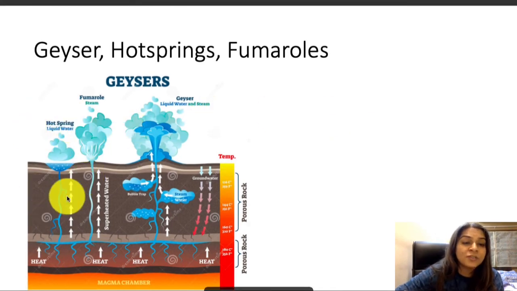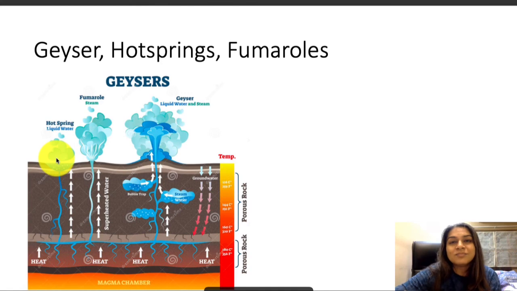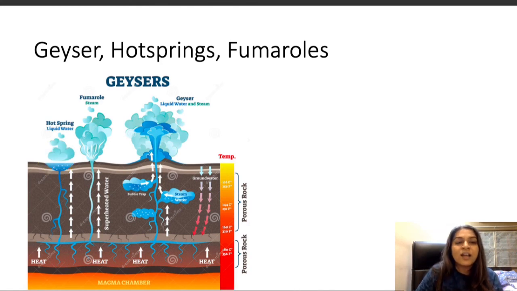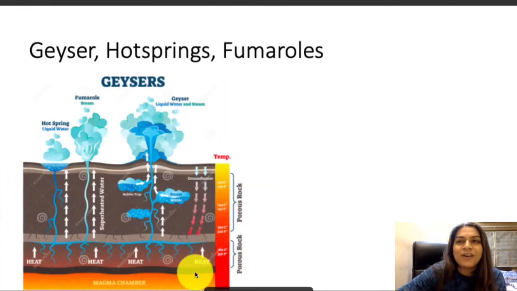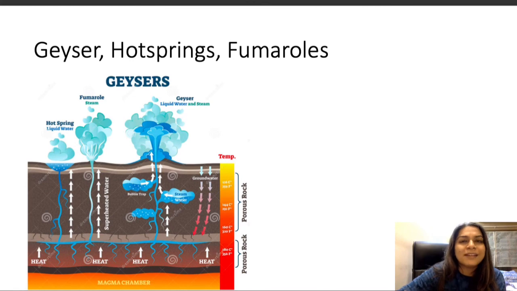The next concept is that of a hot spring. A hot spring is when the water does not get a chance to get trapped somewhere, so it doesn't form steam and just keeps coming up. Such hot water gets accumulated in a small hole or lake-like structure, and it is called a hot spring. So it has liquid hot water. It looks something like this. These are found in India as well. There are many of them in the Uttarakhand and Himachal Pradesh region. So those are the hot springs.